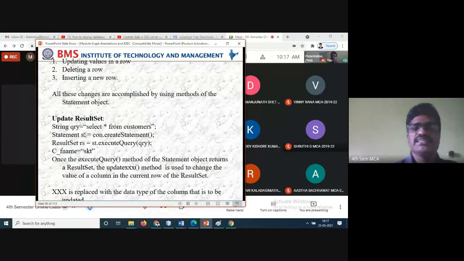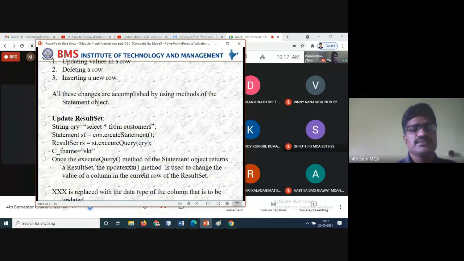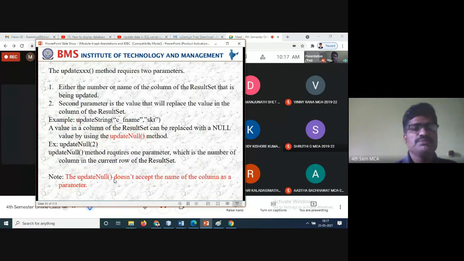So whatever objects you have created will be returned, and then the update method is used to change that. Update is nothing but what? It changes the values of the columns in the current row of the result set. So in a query, the data information will be passed to your database, and the rows and columns will be updated. XX is replaced with the data type of the column that is used to update it.